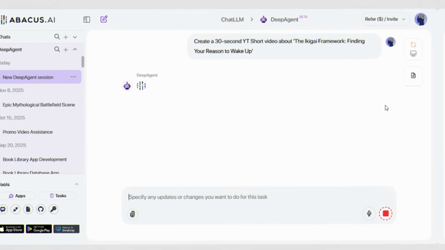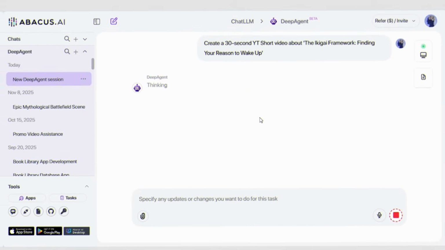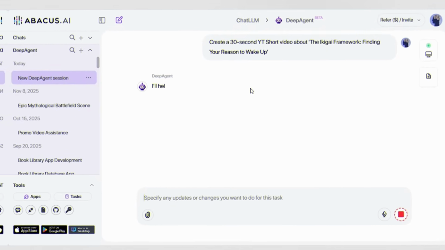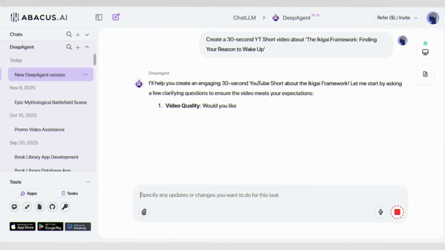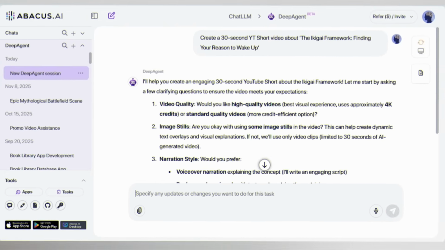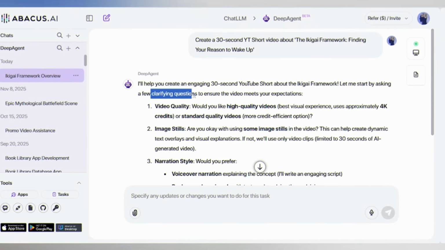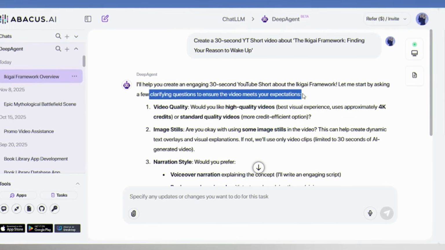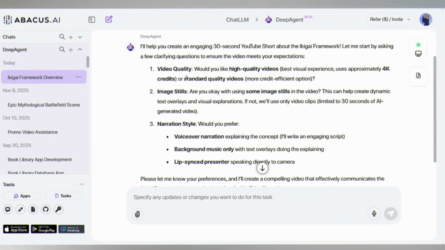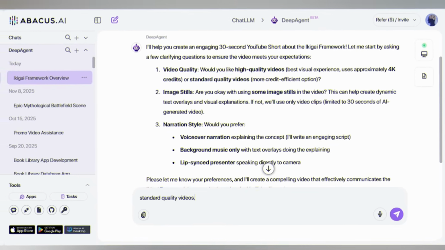Now Deepagent starts to generate. It's thinking, planning, and processing. You don't have to know AI prompt engineering because Deepagent asks you the most relevant questions for professional output. Just read the questions and reply according to your needs. Would you like high quality or standard quality video? I'll go with standard quality.